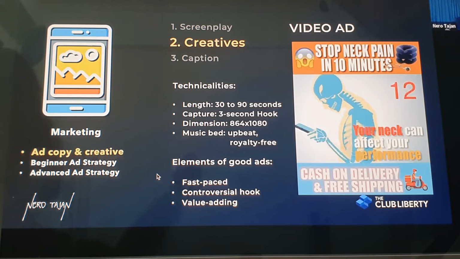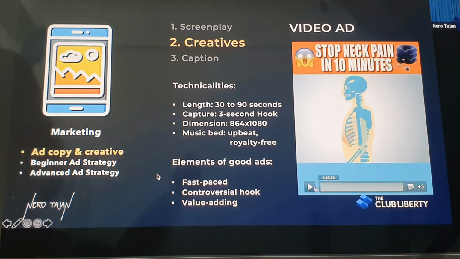Okay, always capture the 3-second hook. Why is it important? It's so important because you need to get the attention of your clients. Observe the first 3 seconds of the video.